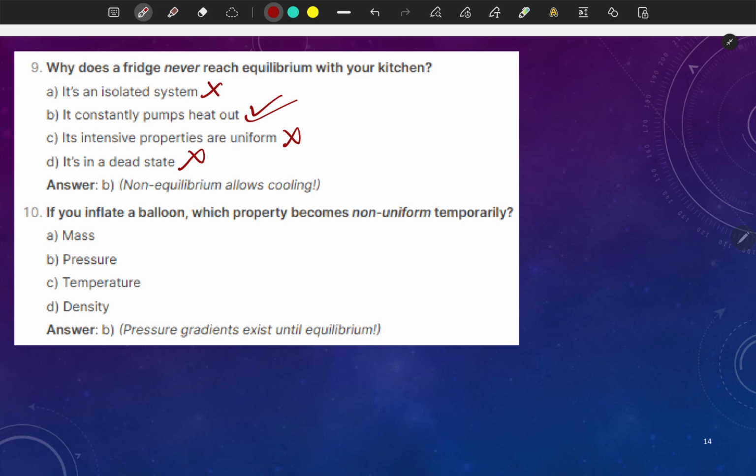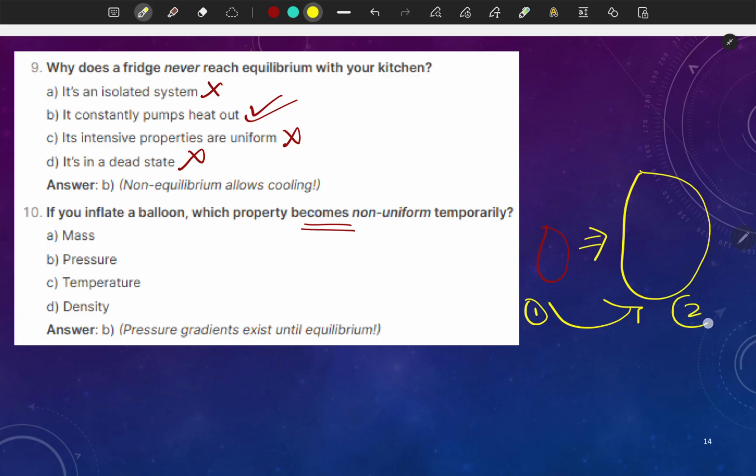If you inflate a balloon, which property becomes non-uniform temporarily? Guys, the concept is this: we have the initial form of the balloon, and after some time on inflating it becomes like this, right? So pressure will be increasing from state 1 to state 2.